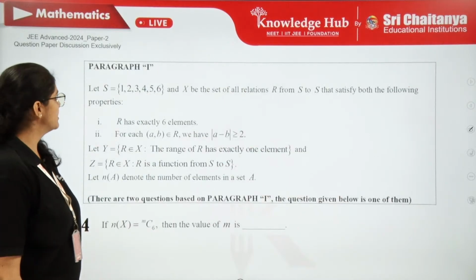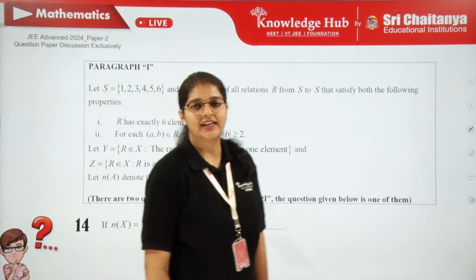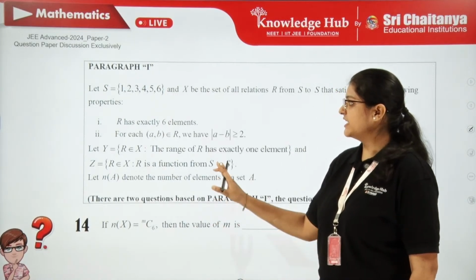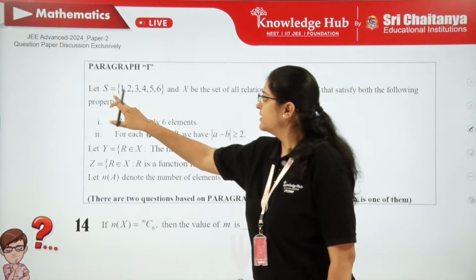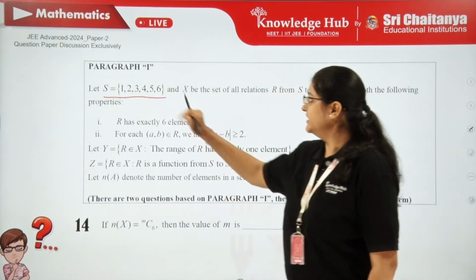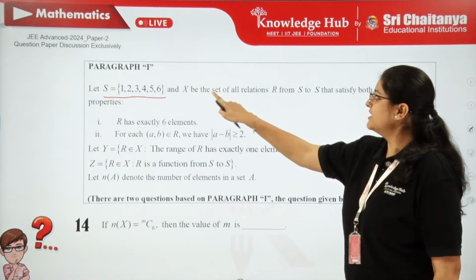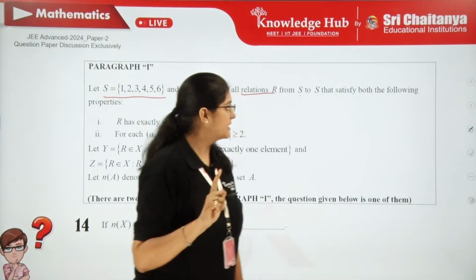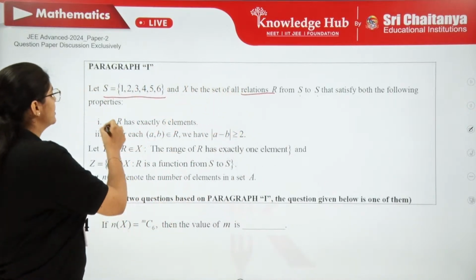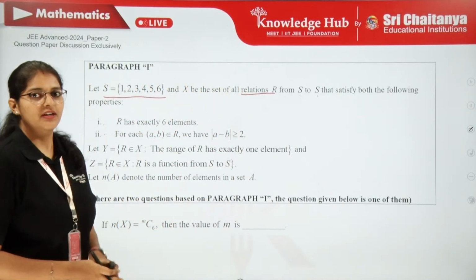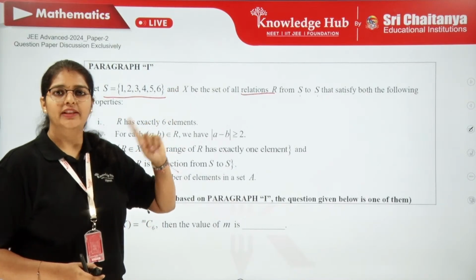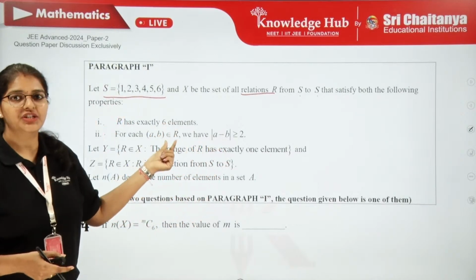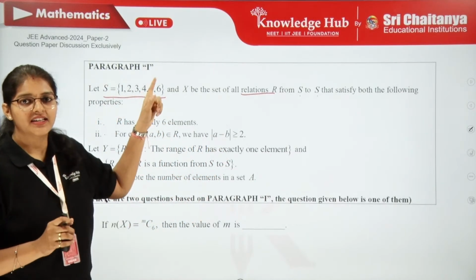The next question is going to be the last section, that is paragraph questions, right? So paragraph 1 is given. Let's try to analyze what is given here. There is a set of numbers 1 to 6, and X is the set of relations from S to S that satisfy both these conditions. So what is X? X is not all the relations. Out of all the relations, only those which satisfy these two conditions are in the set X.